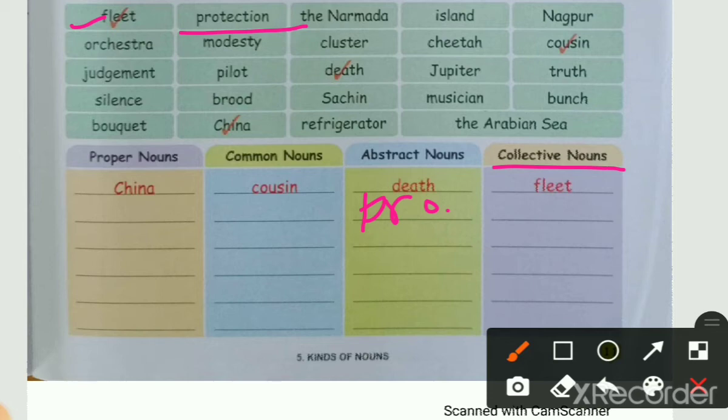Okay, then next noun is the Narmada. What is this? Narmada is a river and river is a common noun, but Narmada is a proper noun because Narmada, Kaveri, Panchganga, Ganga river, these are proper names. Okay, so the Narmada, we will understand which river that is, only that one, Narmada. So this comes under proper noun. So here write Narmada.